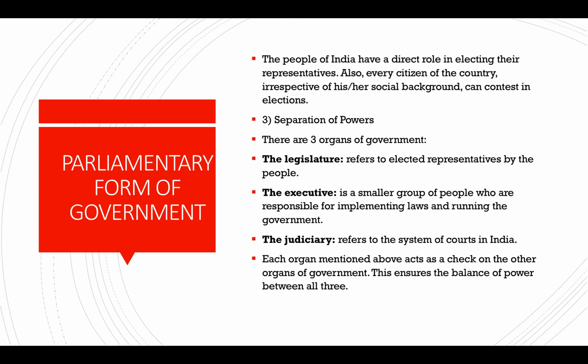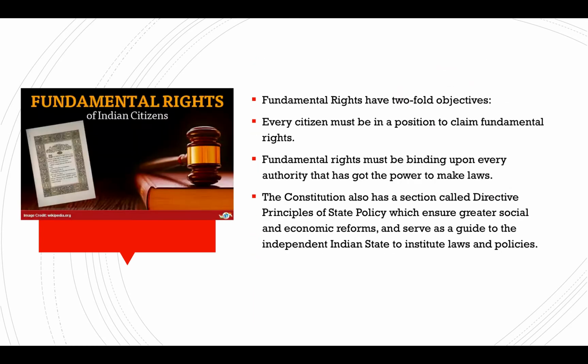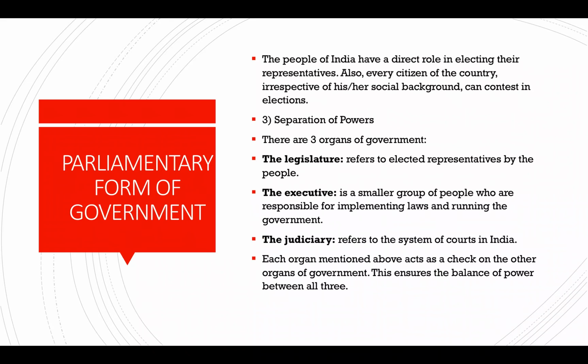Each organ mentioned above acts as a check on the others. One organ of the government should check on the other organ of the government. This ensures the balance of power. Checks and balances means that one organ checks on the other organ and ensures that the government does not misuse its powers. There should be balance of power between all the three organs: legislature, executive, and judiciary.